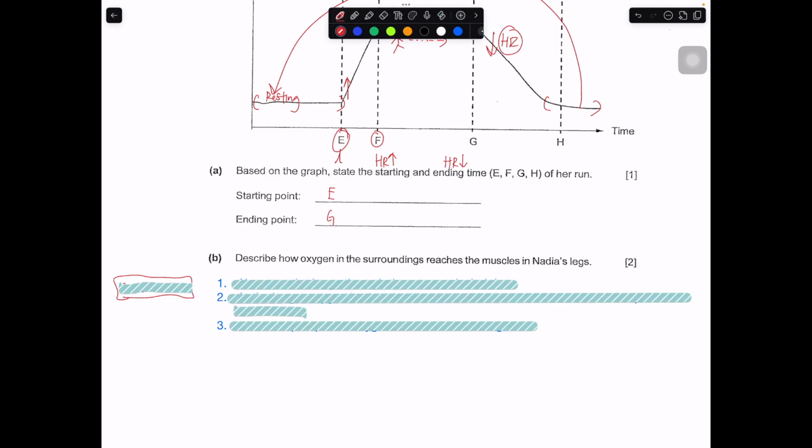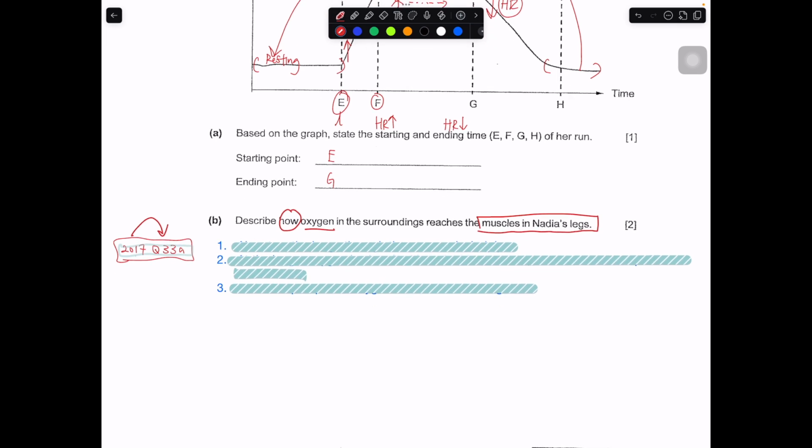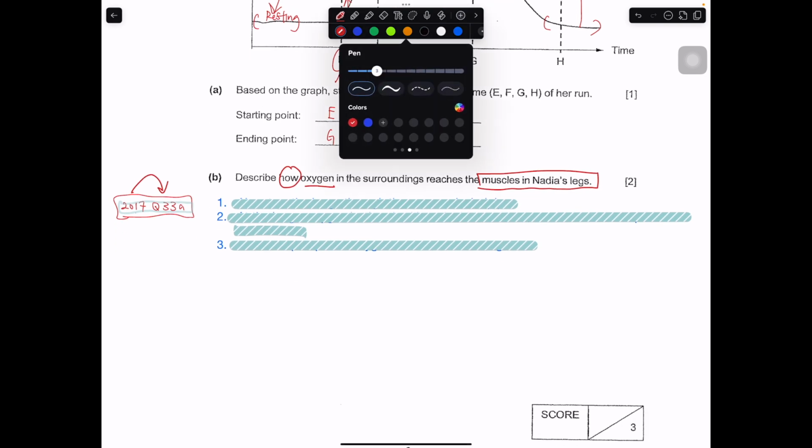Describe how oxygen in the surrounding reaches the muscles in Nadia's leg. This is actually a very classic question, and it is actually a PSLE question, 2027 question number 33A. In this case, there are actually 3 steps that you can describe about how the oxygen reaches the leg. So now let's go back to this classic diagram.